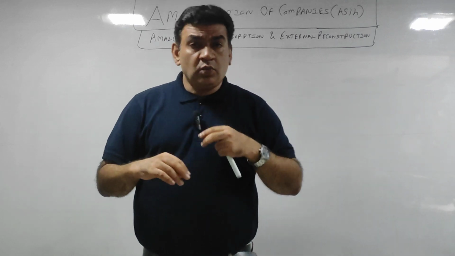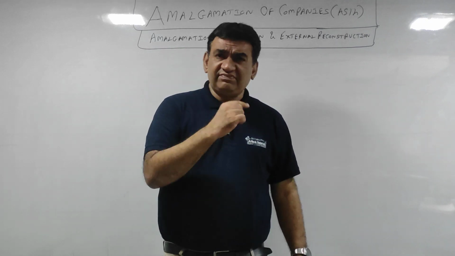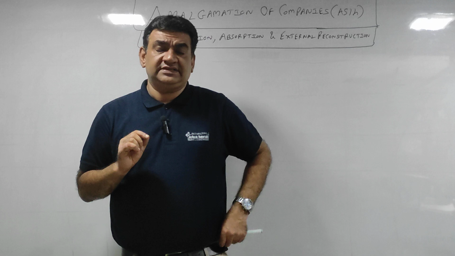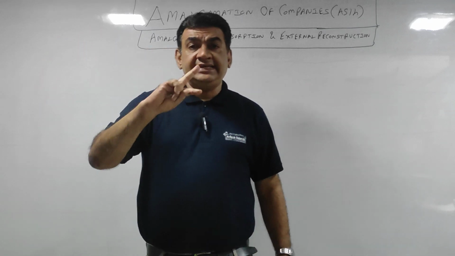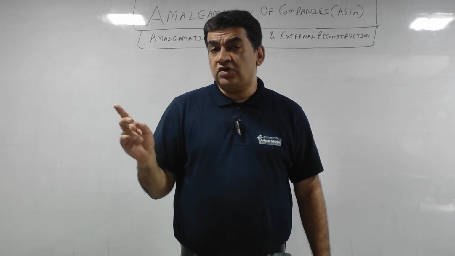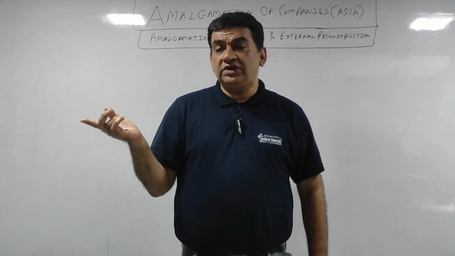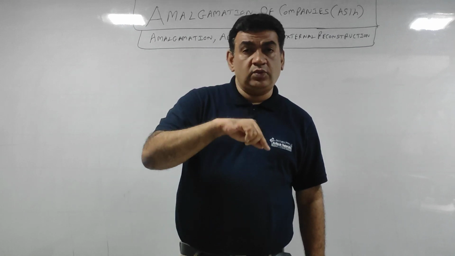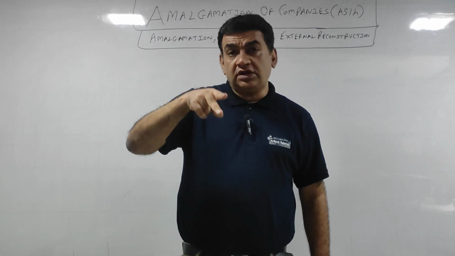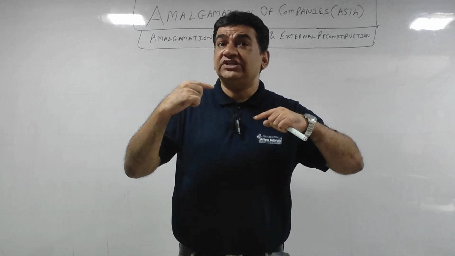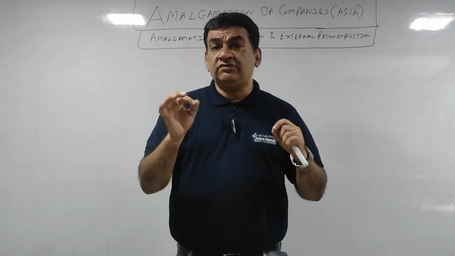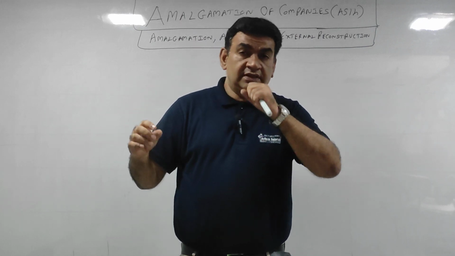Now one different point between SY and TY is that there was amalgamation of firms, either two partnership firms, or one sole trader and one partnership firm, or two sole traders join hands together and create a third new firm. That was amalgamation of firms.